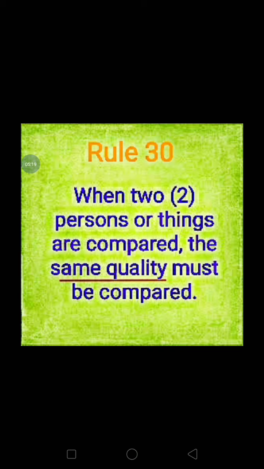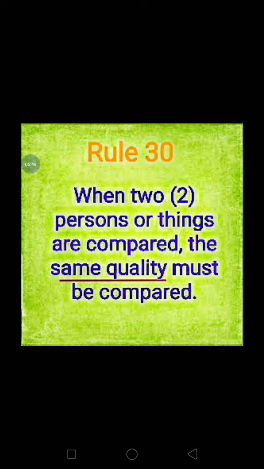Rule number 30. When two persons or things are compared, the same quality must be compared. Suppose we want to talk about the intelligence of two persons, then we can use the degree of comparison.